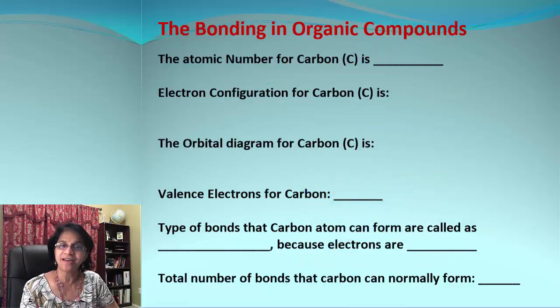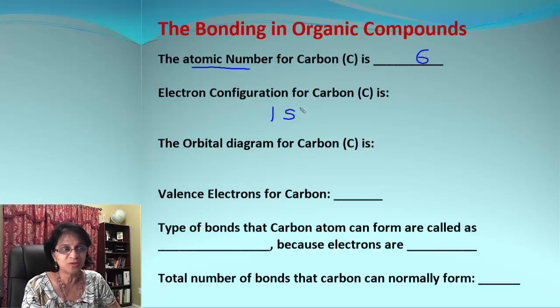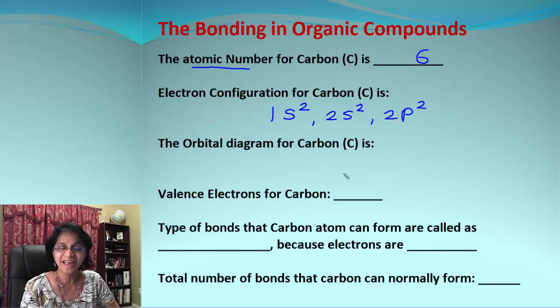Now how about bonding in organic compounds? Since organic compounds are compounds of carbon, let's begin with the atomic number of carbon, which is 6. Let's see if you can write down the electron configuration for carbon. That begins with 1s, contains 2 electrons. Then comes 2s, again it will contain 2 electrons, and the remaining 2 electrons belong to 2p.